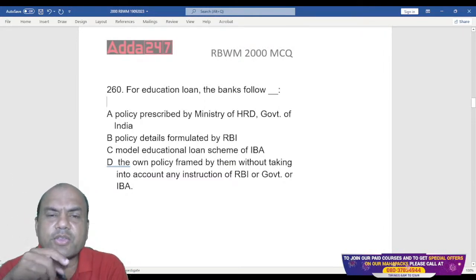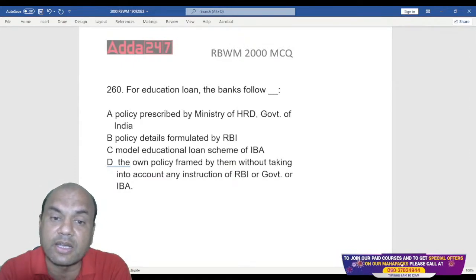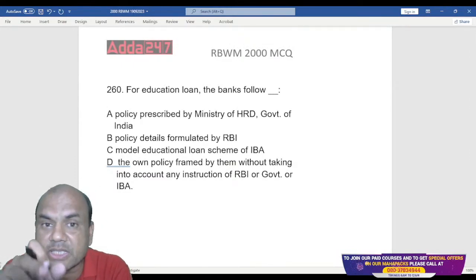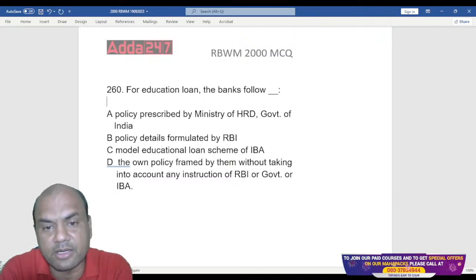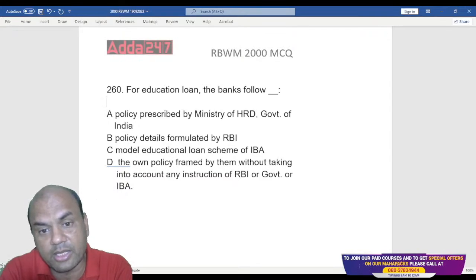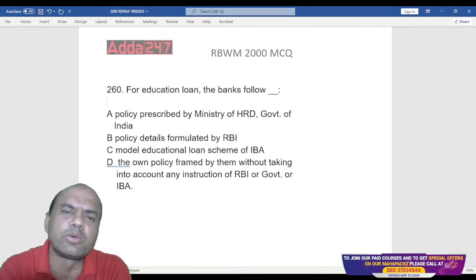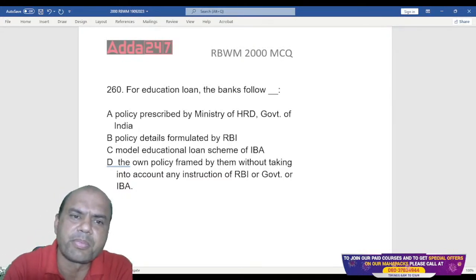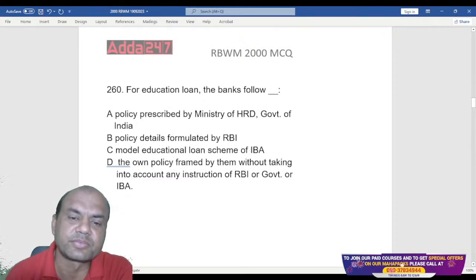Which policy is followed for education loans? This policy is given by a certain institution. Which is that institution? That is the right question over here. Ministry of HRD, RBI, IBA, or their own. Forget everything, RBI, forget the government, I'll do whatever I want. Is it D? What is the answer, everyone?